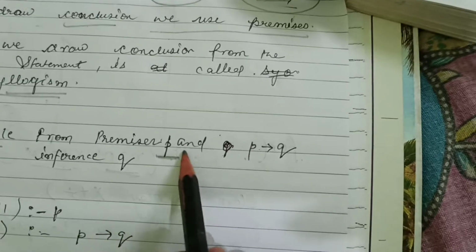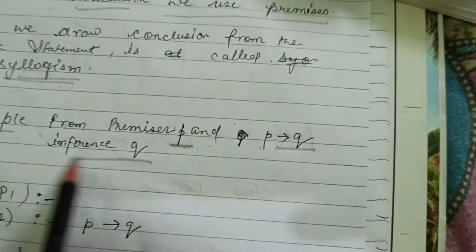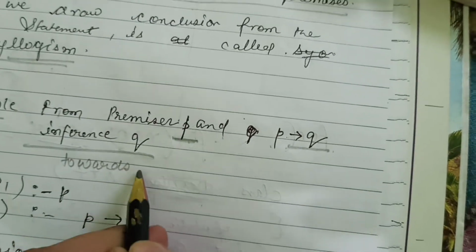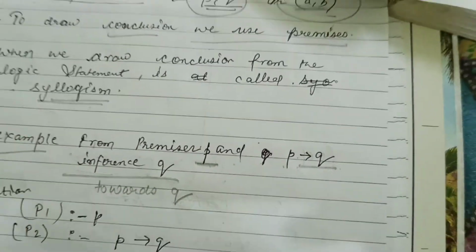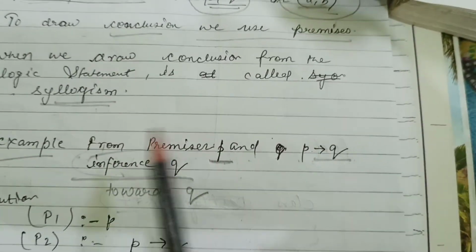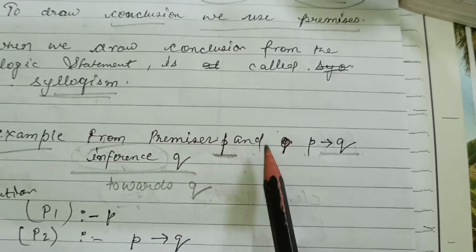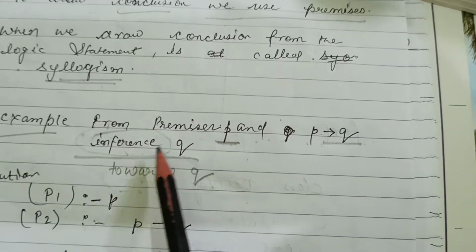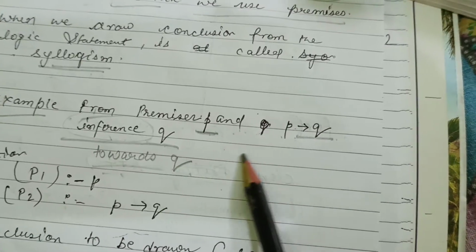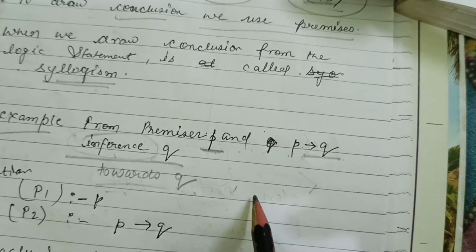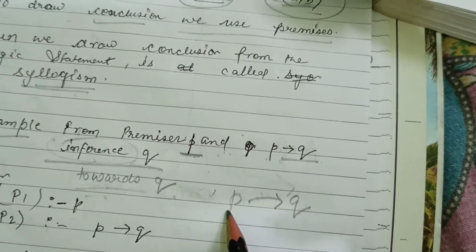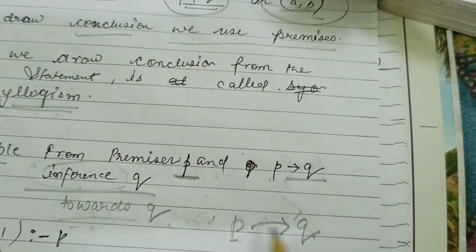premises P and P is conditional to Q, inference with Q means towards Q. Inference means that when it moves towards Q, it is going from P towards Q.